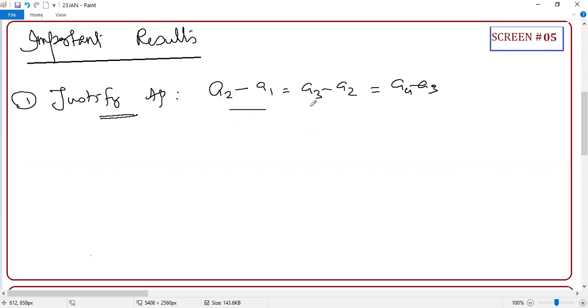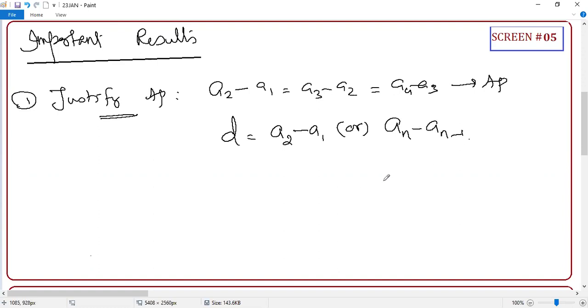In general, if these differences are equal, then it is AP. This difference is called the common difference. So D equals, in general, people will say second term minus first term, but in general it is An minus A(n minus 1). Are you clear? There are two formulas: one is to justify, the other is the difference.